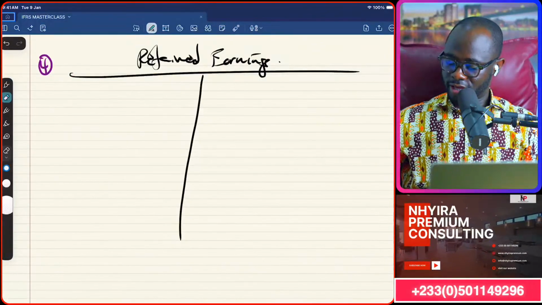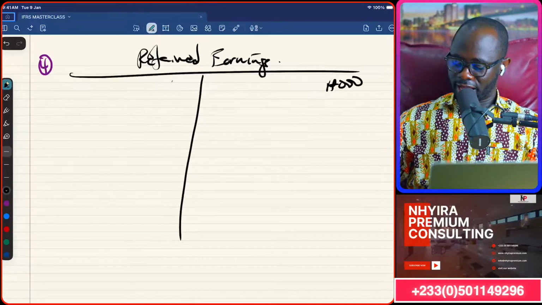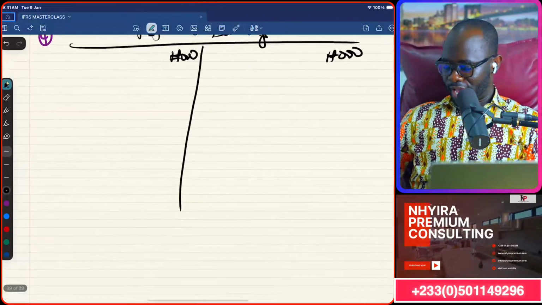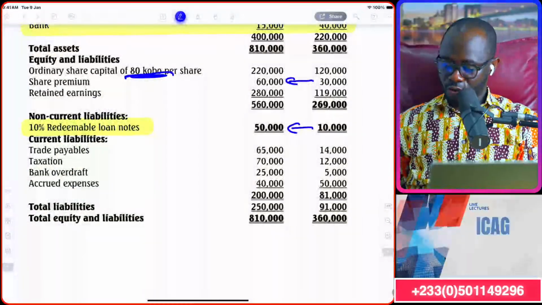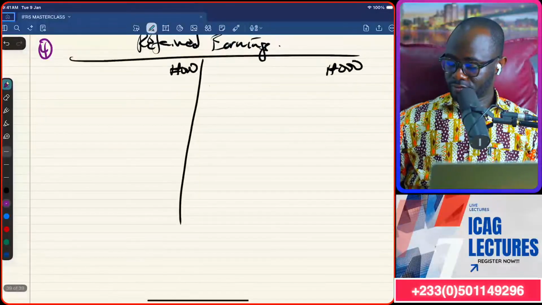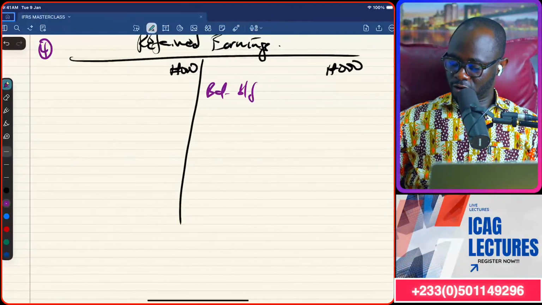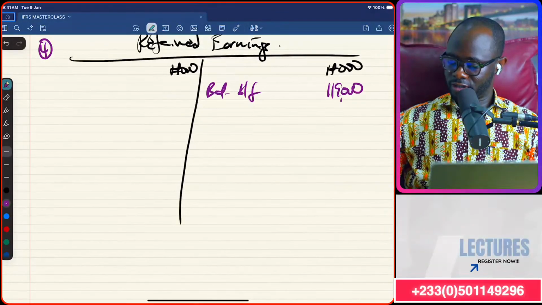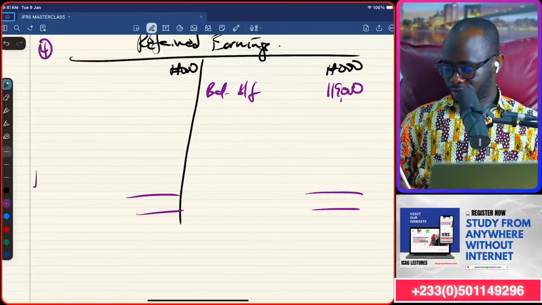I was about writing Ghana cedi, but we are in Naira. So retained earnings. Last year, 119,000. So balance brought forward, 119,000. Pretend to close.